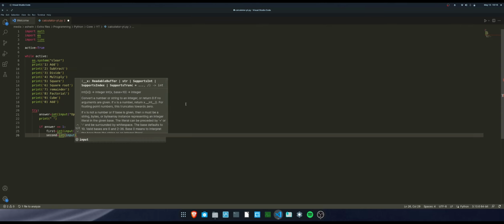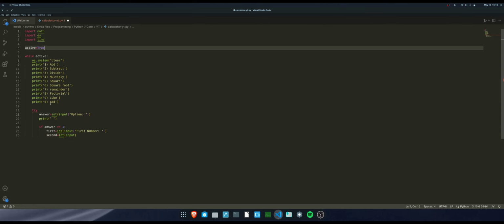You might be wondering, why are we converting all of our inputs to integer? Because sometimes when we ask Python to just add without putting int over here, it will just put those numbers together. Like instead of getting, for example, 90 plus 10 equals 100, you will get 9010.